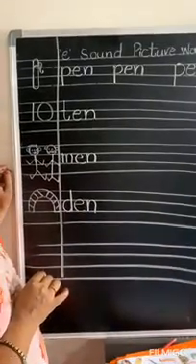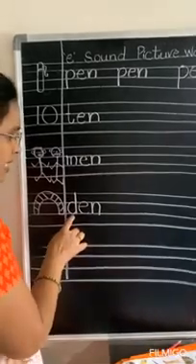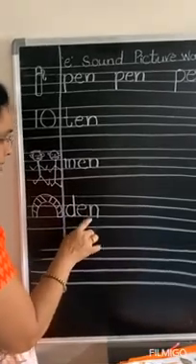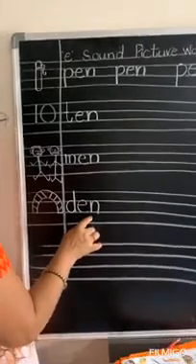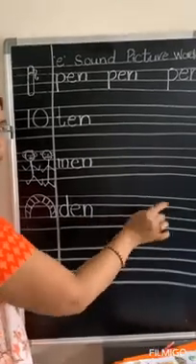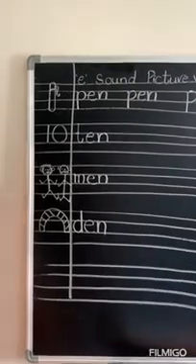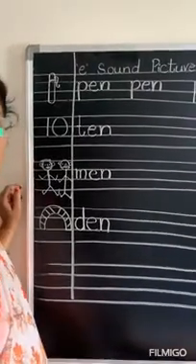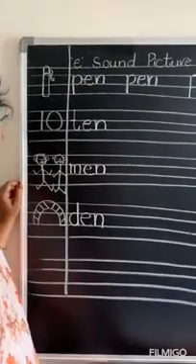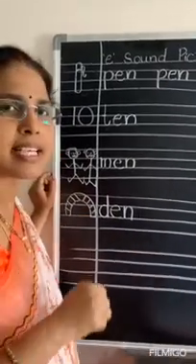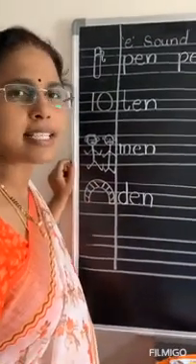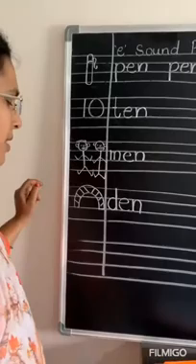Den is lion's house. D E N, den. Right? Two more times. The last picture is hen. Hen. So which gives you eggs. Which you eat the chicken biryani, chicken fry you eat. So that is hen. Yes?